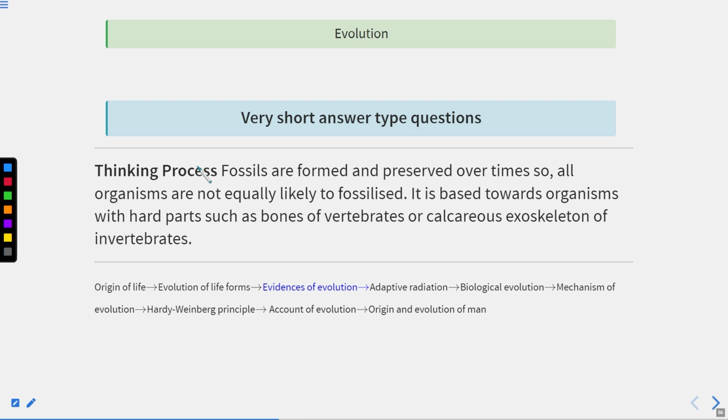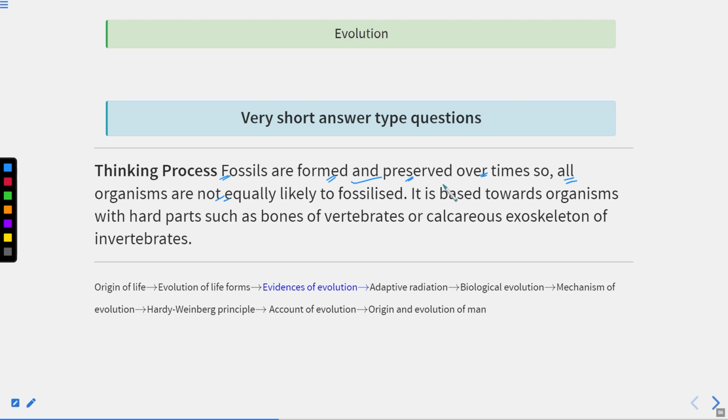Now, let's talk about this. What are fossils first? Fossils are formed and preserved over time, and not all organisms are likely to be fossilized. So all organisms cannot be fossilized. There are certain unique features, and only if the organism has those features can it be fossilized.